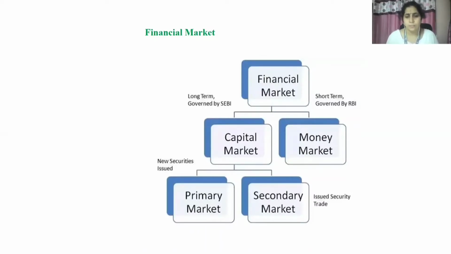Okay, so the capital market is further classified into two categories: primary market and secondary market. Primary market is a market which will allow you to buy fresh issues. For example, when a company comes out the first time to raise funds, that company comes under the primary market. Using the primary market, we can buy; we can't sell the asset.